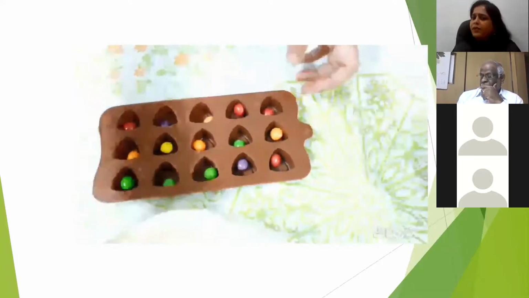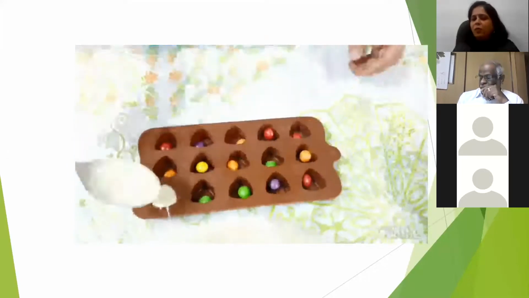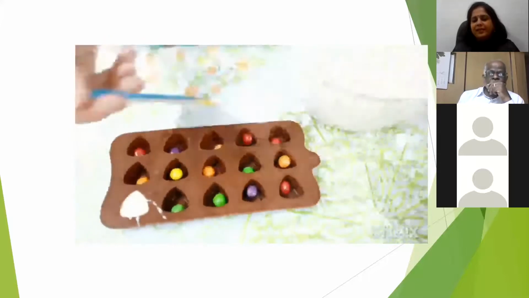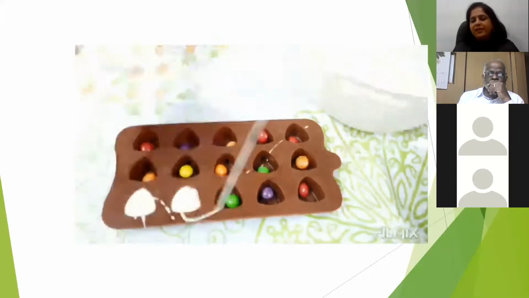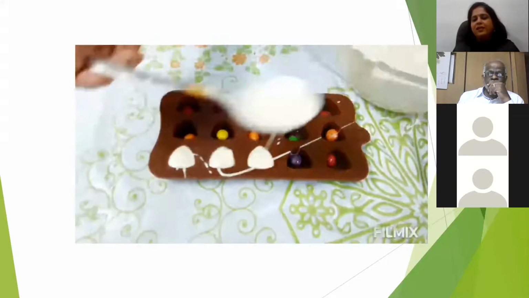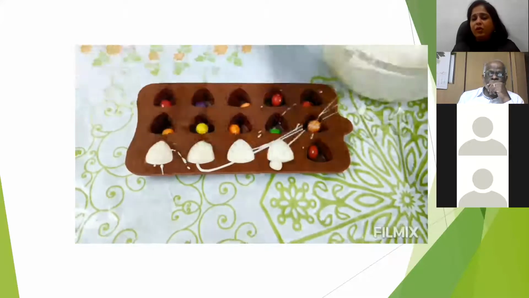On top of this, you have to melt the white compound and you have to pour. That's all. In this way, you can do even Tutti Frutti also.